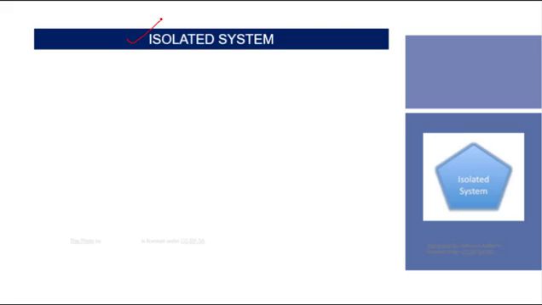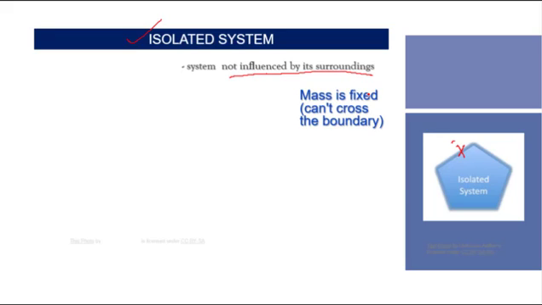Now come to the isolated system. An isolated system is isolated from the surroundings by the boundary. So an isolated system is not influenced by the surroundings. That means the surroundings have no influence on the system. So mass is fixed, that means mass cannot cross the boundary, and energy, be it heat or work, transfer is not at all possible. Such a system is called an isolated system.